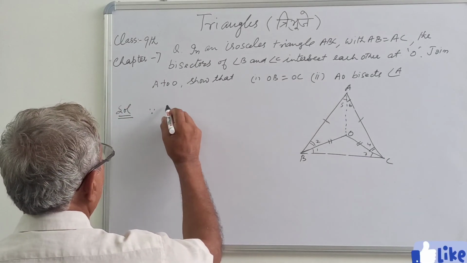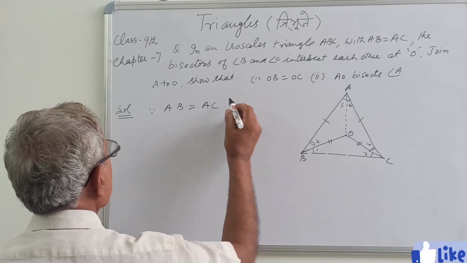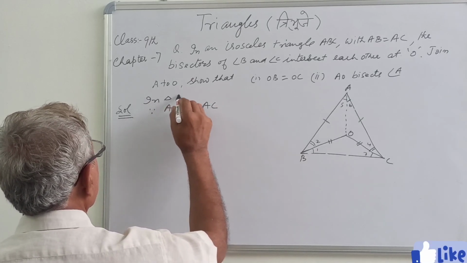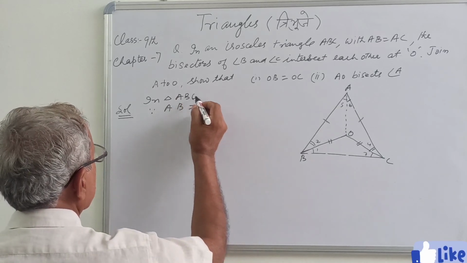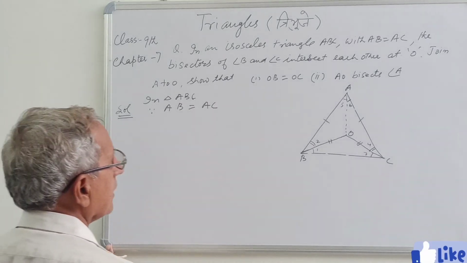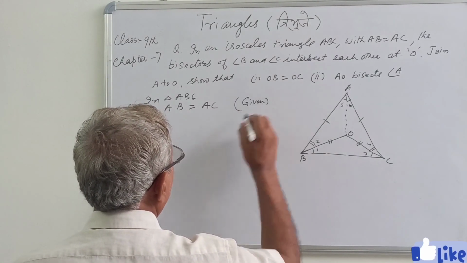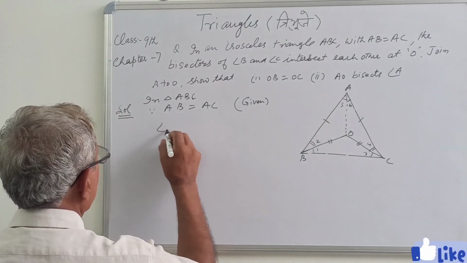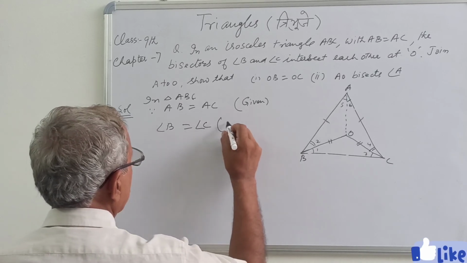Says AB equal to AC. We are taking triangle, in triangle ABC, side AB equal to AC, that is B1. So therefore angle B will be equal to angle C.